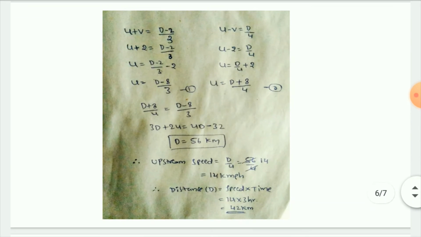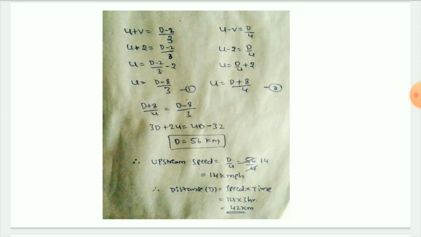So let us see, u plus v, that is the downstream speed. We know that distance is equal to speed into time, so speed is equal to distance by time. The downstream distance is d minus 2 divided by time, that is 3 hours. In the upstream, u minus v is equal to distance d divided by time 4 hours. So u plus 2 kilometers per hour, the stream speed is 2 kilometers per hour, is d minus 2 divided by 3. In the upstream, u minus 2 is d by 4.